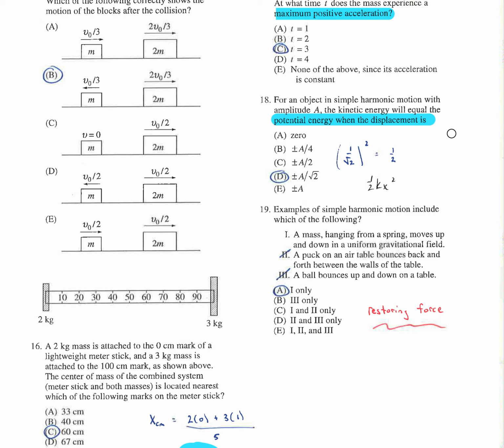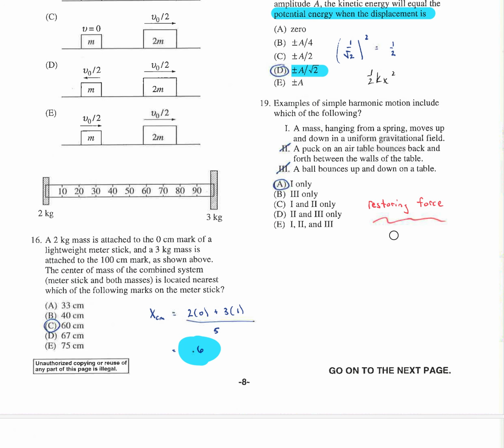And it's one of those things where it's x squared. If you reduce x by half and square it, you're going to get a fourth. So what do you have to do to x to make 1/2 kx squared go down by a factor of a half? Well, you have to reduce x by the square root of 2, because when you square it, you'll get a half. Again, 1 over the square root of 2 squared creates that factor of a half, which means the potential energy went to half. Thus, kinetic energy got half, which means the two are equal. So you got this guy. If you reduce the amplitude to A over radical 2, you'll make the potential energy half of what it was.